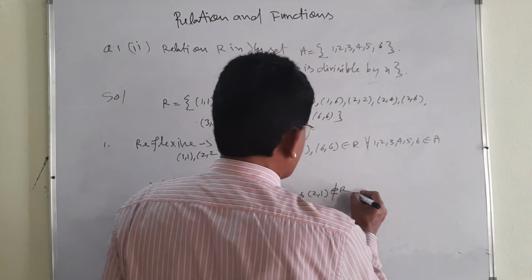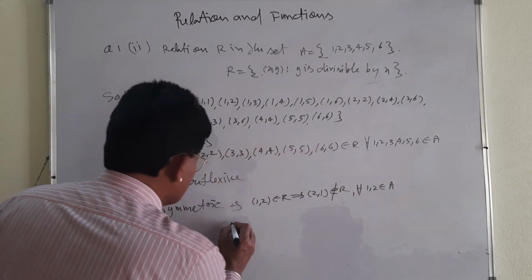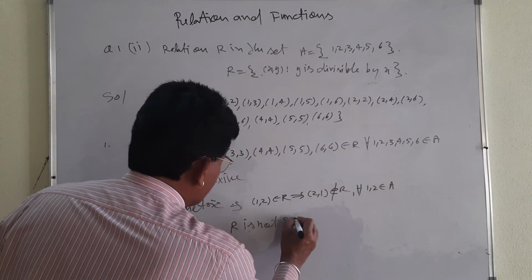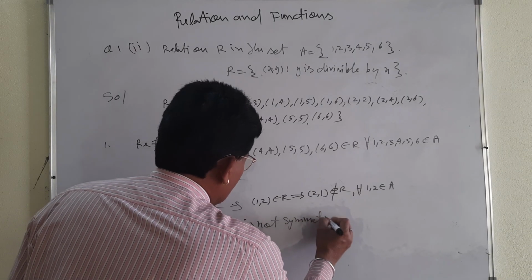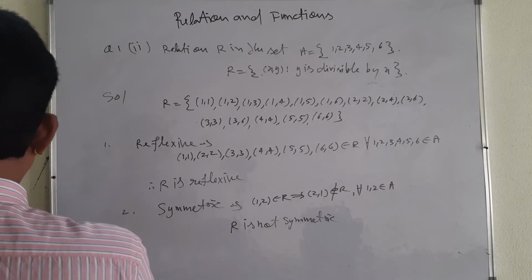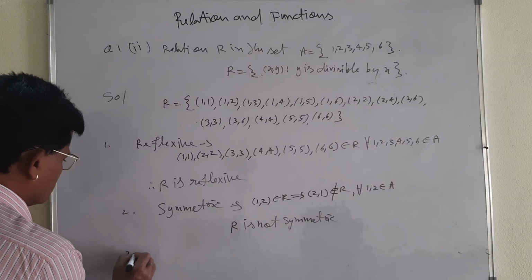For (1, 2) belonging to A, R is not symmetric. R is not symmetric. Only one counterexample is more than sufficient. You see, it is reflexive but not symmetric. Let me take the transitive. Third case, transitive.